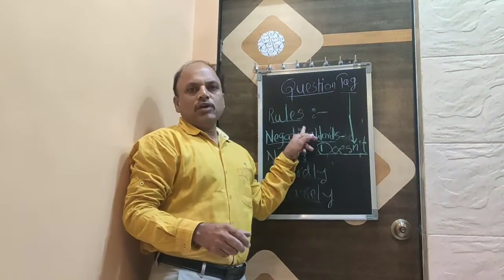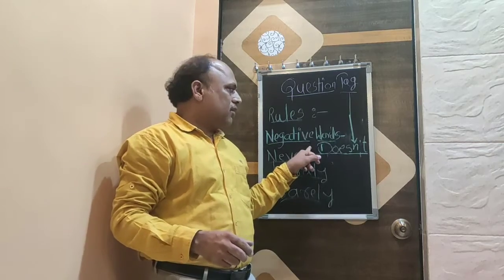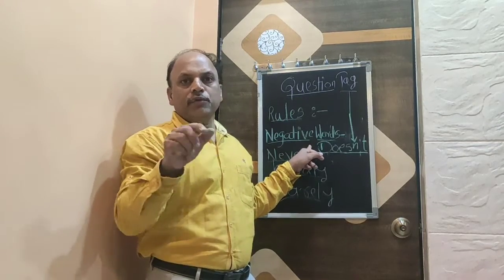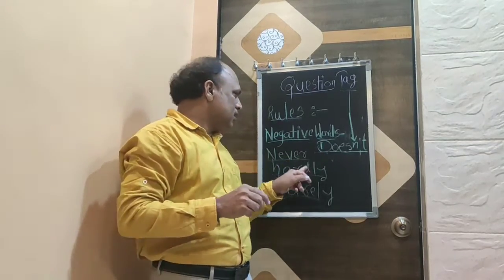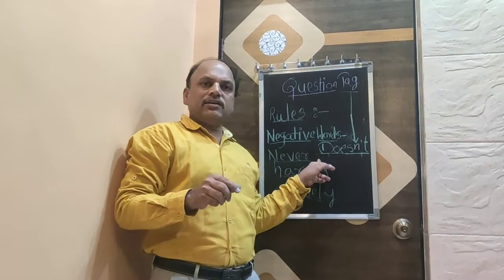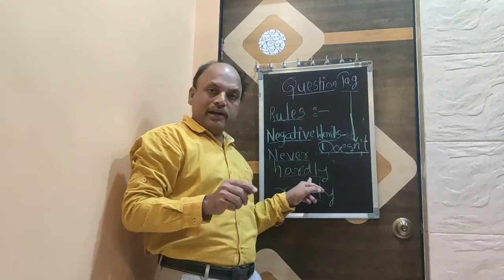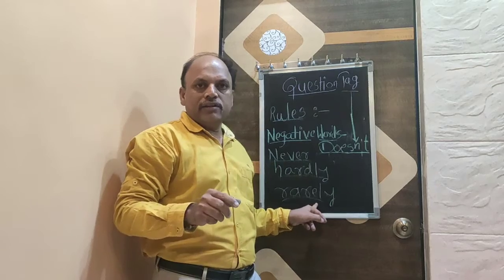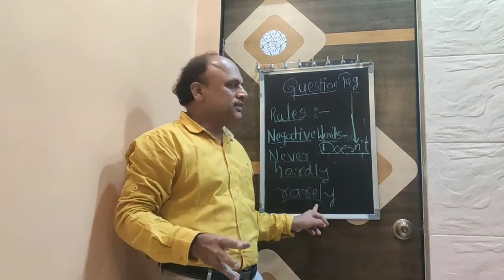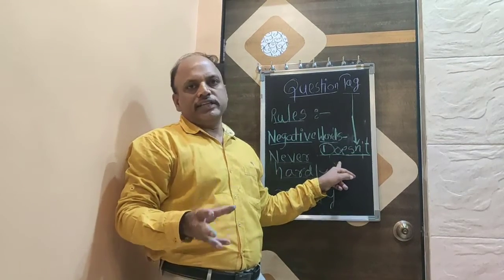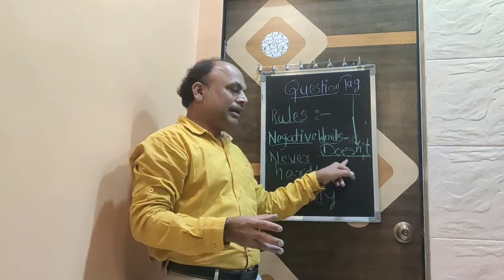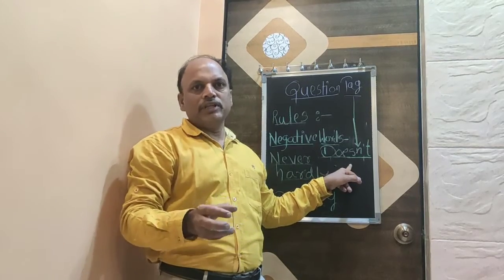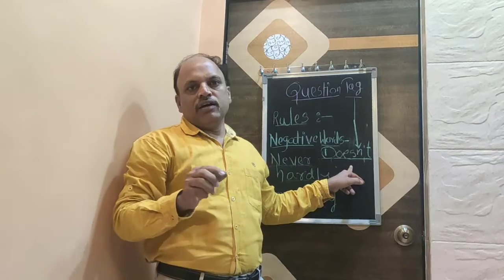This is the last rule. When there are negative words in a sentence, negative words like never, hardly, rarely, then in such sentences we are going to use the positive tag while forming the question tag.